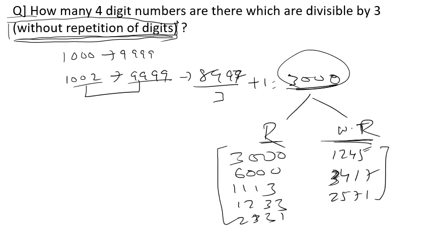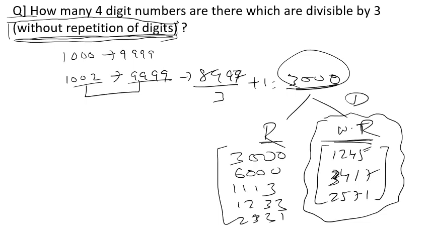This type of numbers where repetition of digits is not there, and it's a 4-digit number and divisible by 3. Okay, so we only need this type of numbers. That is why the question becomes difficult. Okay, so let's see how we can solve this question.